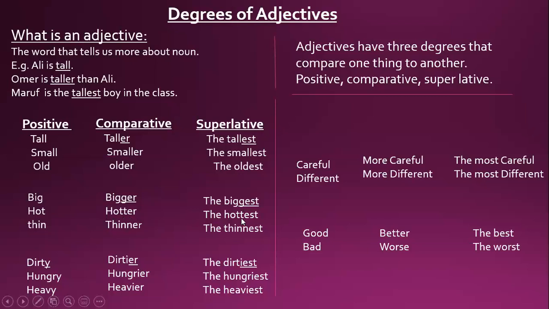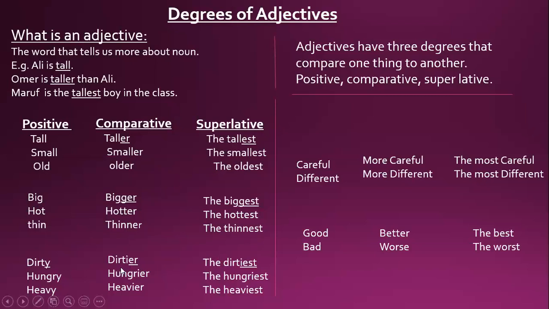The hottest, double T, EST. Same with thin, we have I here, so thinner, double N, ER. Same ER, we also put ER for the comparative, but after doubling the letter. Then the thinnest. Okay, a simple rule to put ER and EST. If you have a vowel before the last letter, then double the last letter.